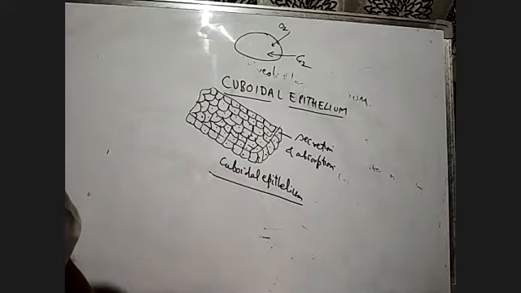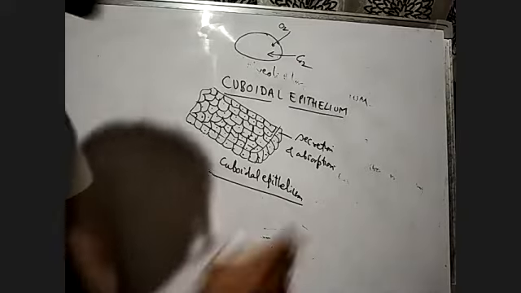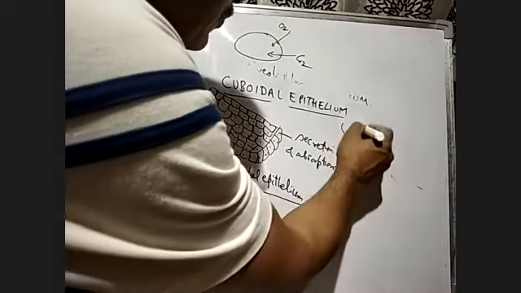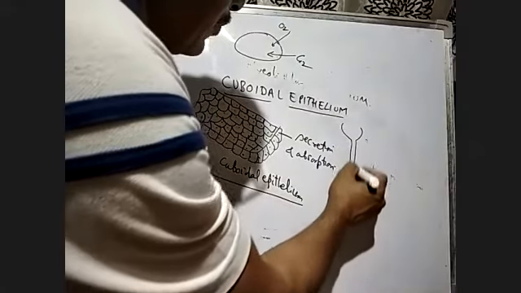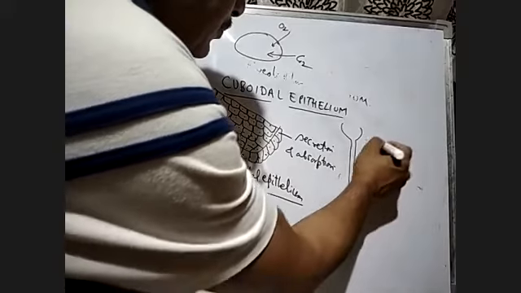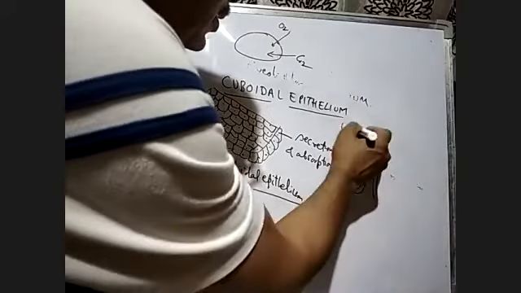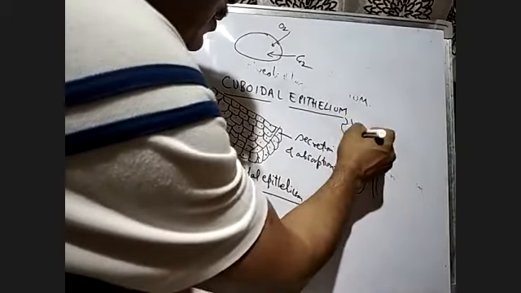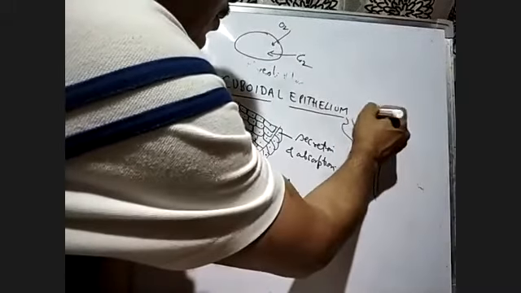The epithelium of the proximal convoluted tubule of the nephron in the kidney has microvilli, and it is made of cuboidal epithelium. Suppose this is our nephron. This is the Bowman's capsule.